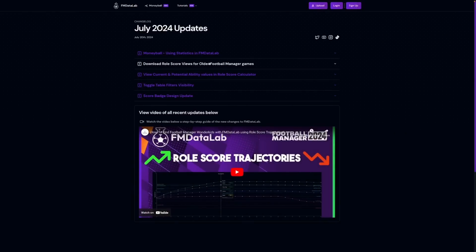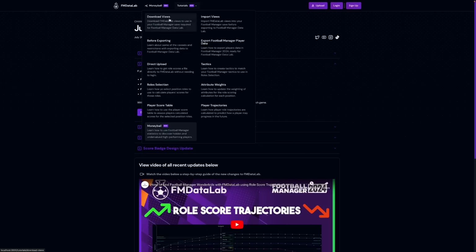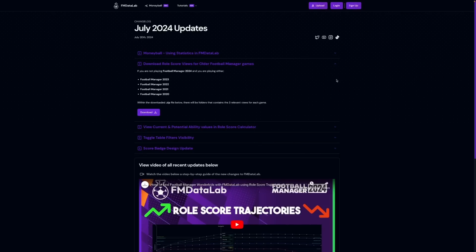So not done there. On top of all the Moneyball features, I have also added a few smaller updates. First of which is adding role scoring view files for older Football Manager games. So if you're not playing FM24 and are playing FM20 onwards, you can download the updated views zip file from this button or from the download views tutorial page. Within the extracted zip folder, there will be directories for each of the older Football Managers, and within each will be three player role scoring views. Now, I haven't tested it out in any older FMs, but it's possible that the FM20 views may also work there.